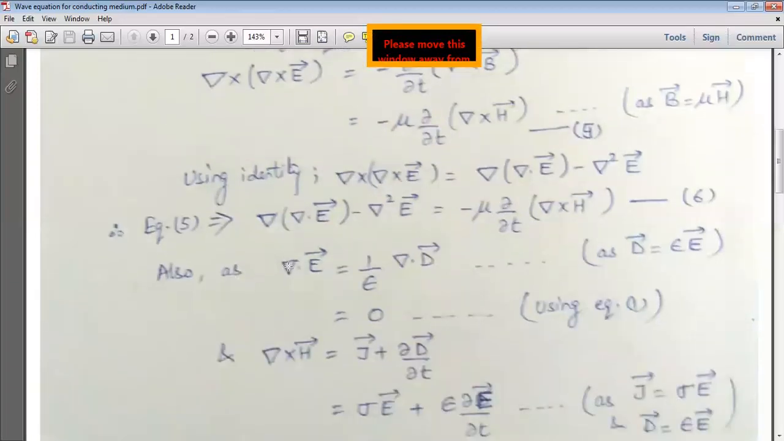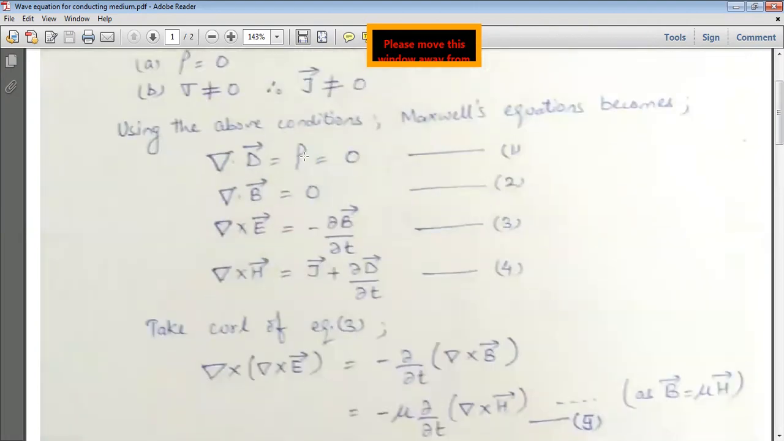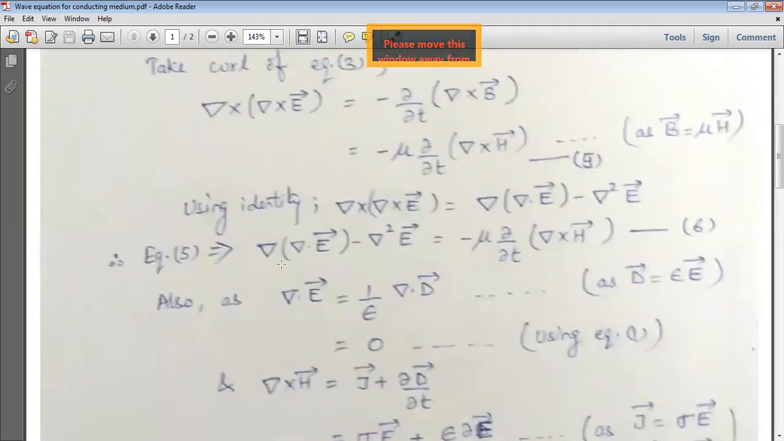Now we have to check the conditions for del dot E vector and del cross H vector. इन दोनों की conditions check करेंगे from the Maxwell equations. Now, del dot E vector is equal to 1 upon epsilon into del dot D vector, because D is equal to epsilon E vector. This is the relation between D and E. So this comes out to be 0 because del dot D vector is 0. You see in the first equation, it is del dot D vector is equal to 0. So that's why del dot E vector also comes out to be 0.